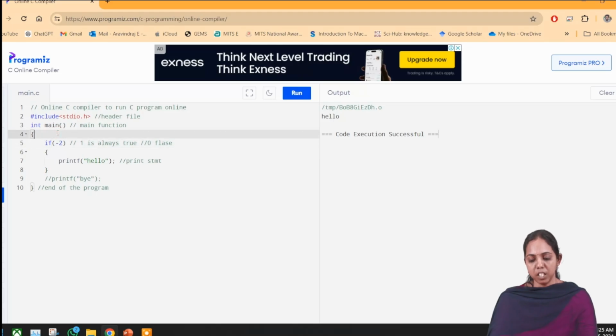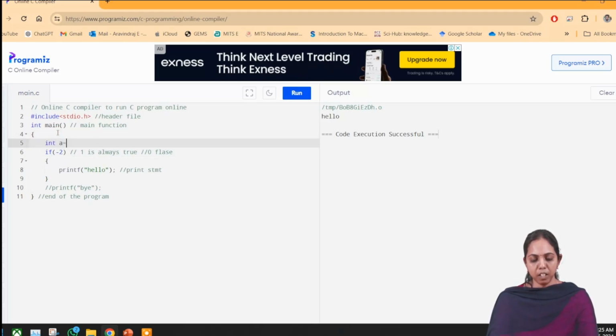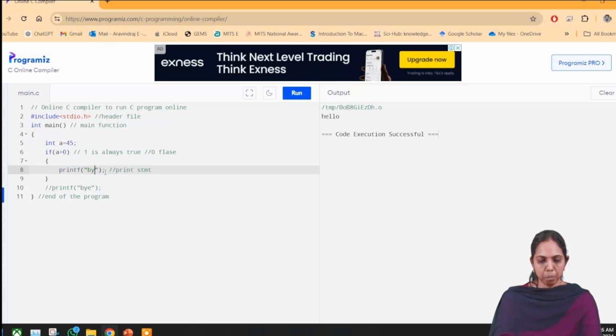Now I will change it and write one more program: int a is equal to 45. Now I am going to apply a condition: if a greater than 0, using a relational operator. In the print statement I am going to write "Welcome to if statement". Now check it.